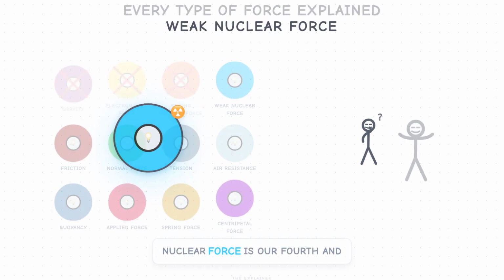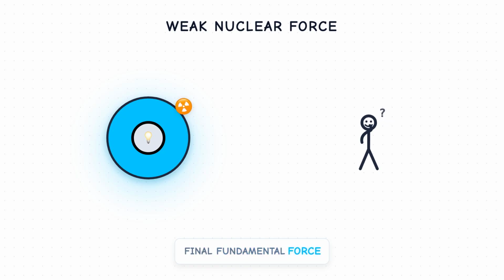The weak nuclear force is our fourth and final fundamental force, often the least understood. Unlike its strong sibling, the weak force causes certain types of radioactive decay, a process where unstable atomic nuclei transform. It primarily allows quarks, the even smaller particles inside protons and neutrons, to change their flavor, effectively turning a neutron into a proton or vice versa.